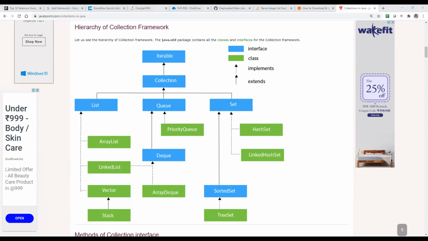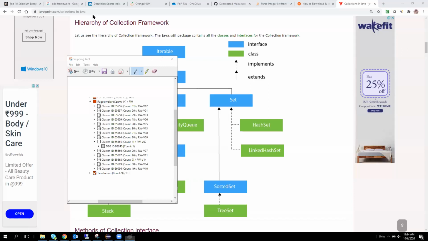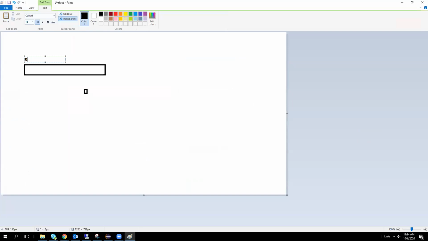I will show you. Just a minute. I will share my file. Yes, we are able to see the 0th index, first index, second index, third, fourth, fifth.